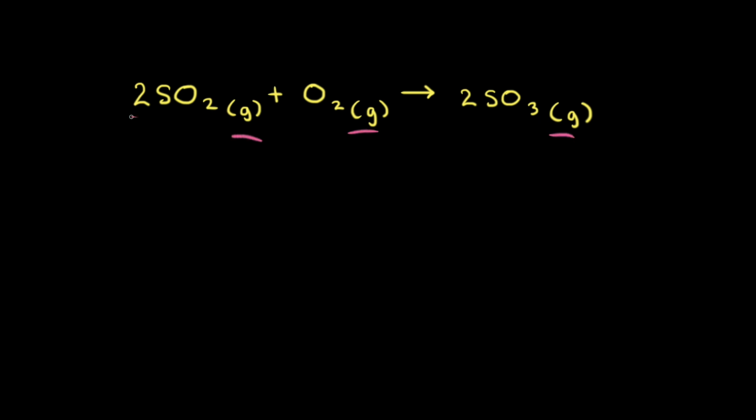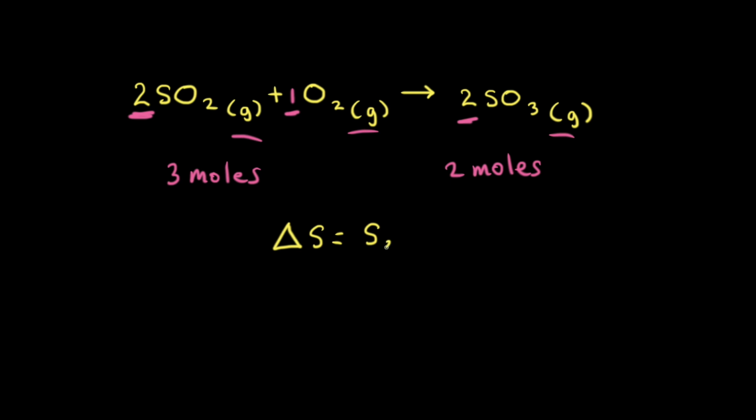On the left side, we can see there's 2 moles of SO2 and 1 mole of O2, so there are 3 moles of gas on the reactant side. And on the product side, there are 2 moles of gas. Next, let's think about the change in entropy for this reaction, delta S. That'd be equal to the final entropy minus the initial entropy.